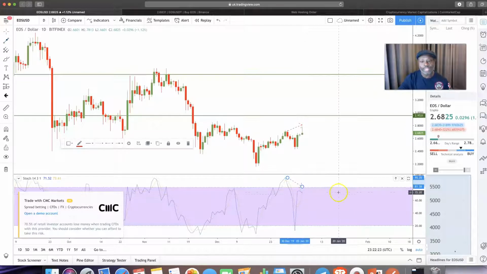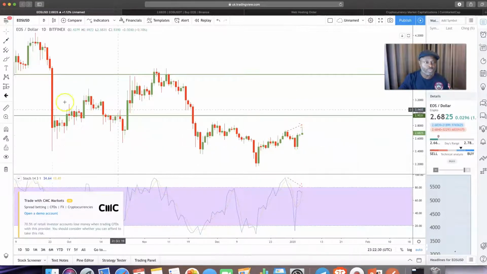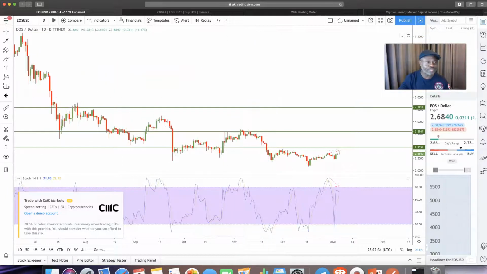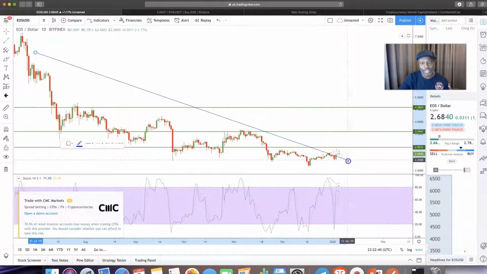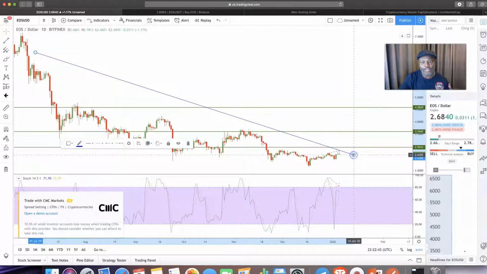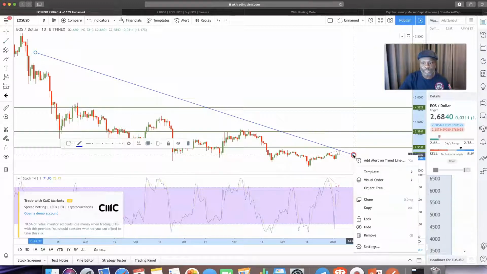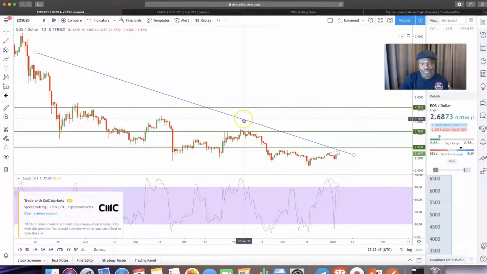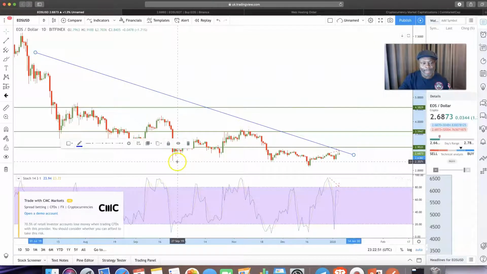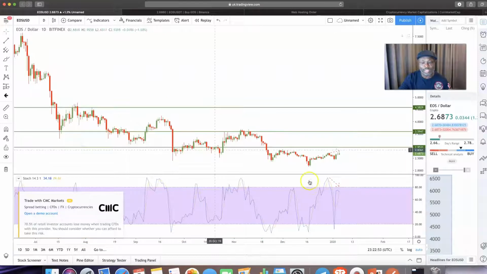Okay. Now, this is regular divergence. It can signal a retracement. But because we are in a general downtrend, I believe that the downtrend is going to continue. If we draw a trend line on here, you can see that we are in a downtrend. Okay, downtrend here. So there are multiple confluence points to use to understand how price moves. Okay. So guys, this is just what I wanted to share with you guys.